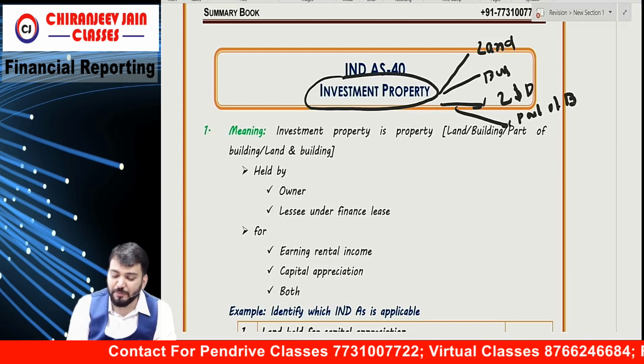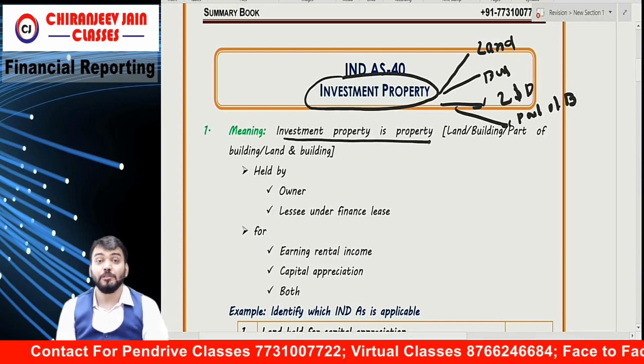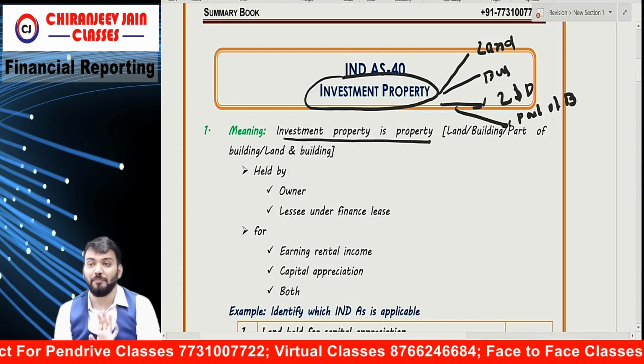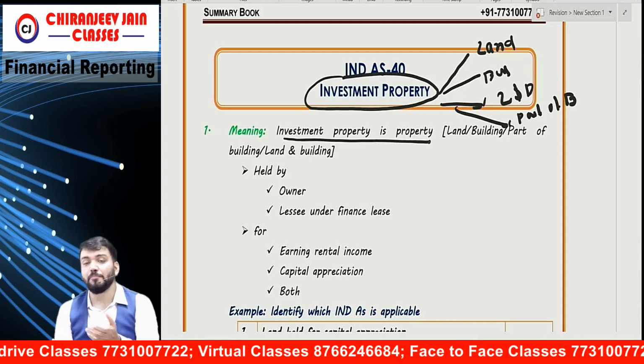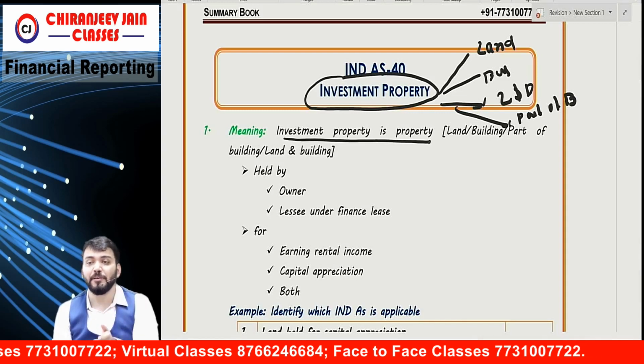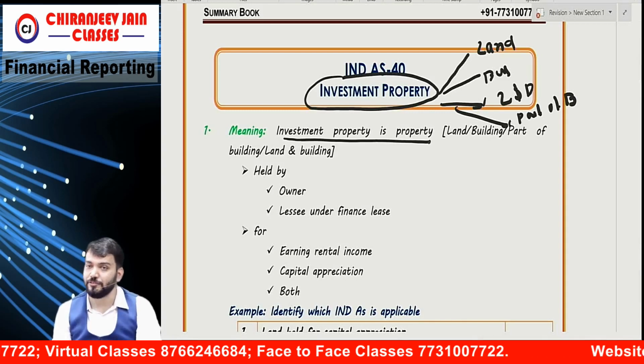So investment property is a property. It means all properties are not investment property. Some properties can be property, plant and equipment. Some property can be inventory also.